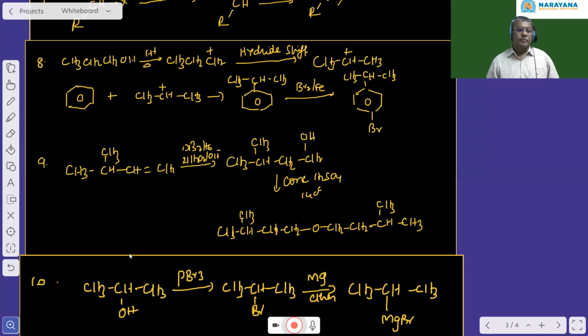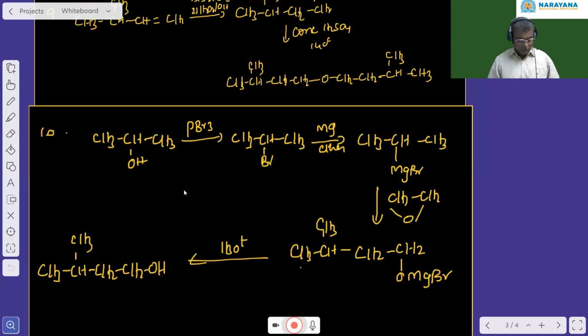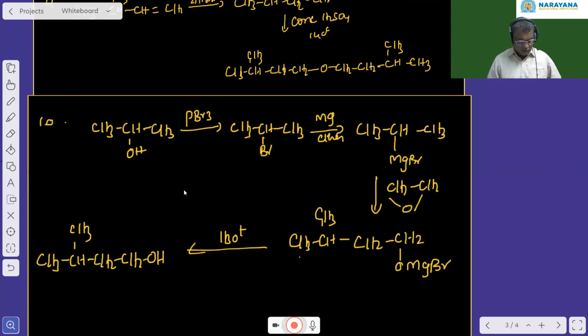Next, question number 10. They have given isopropyl alcohol. When isopropyl alcohol is treated with PBr3, you know PBr3, PCl5, SOCl2, their purpose is to change the OH group into halogen. So the OH group changes to halogen. When it is treated with magnesium in presence of ether, it gives isopropyl magnesium bromide, which is a Grignard reagent.